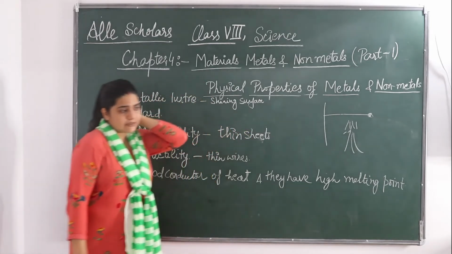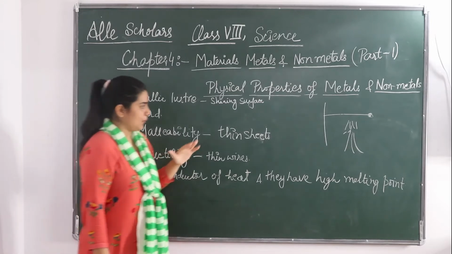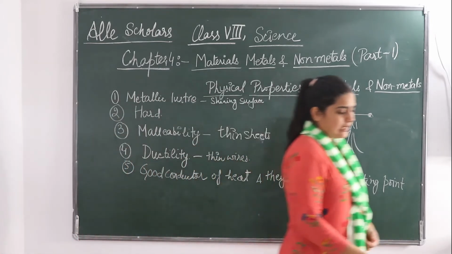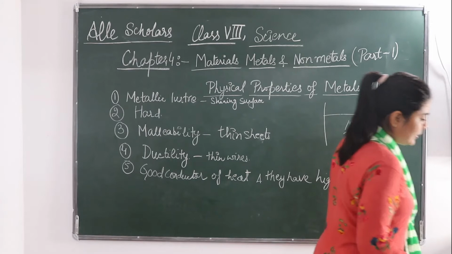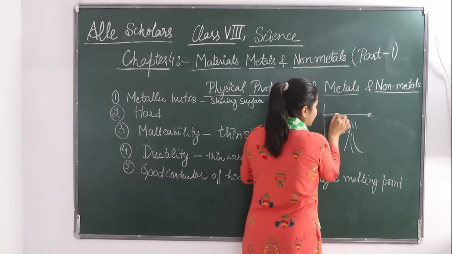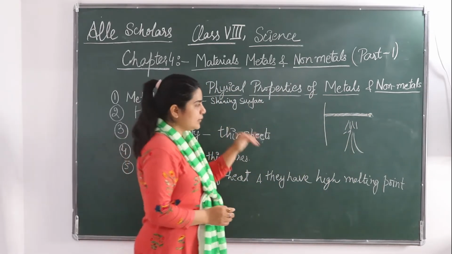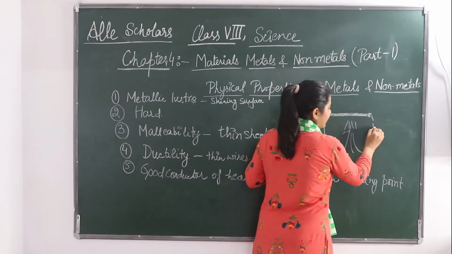You will see how this clamp is going to be heated. What you are going to see is that this metal wire becomes hot, and therefore the wax will fall down.